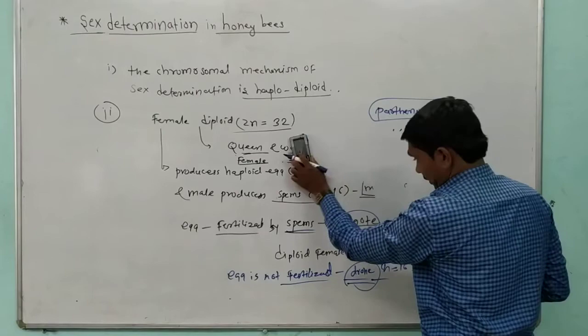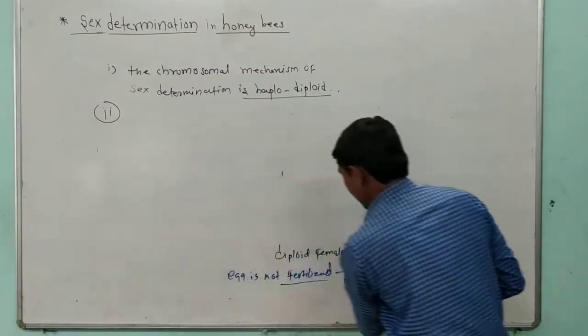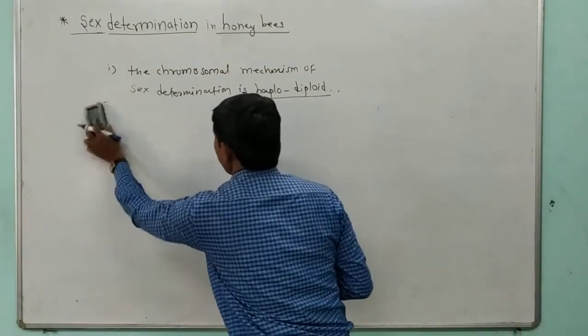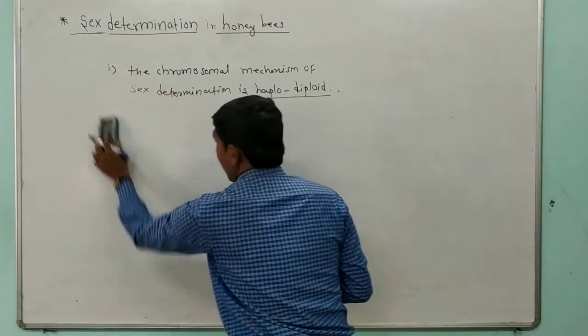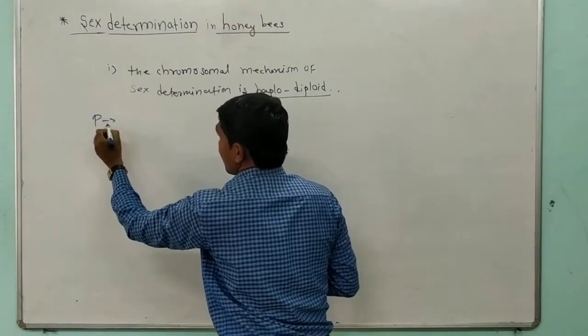So in the example of the honeybee, the haplodiploid nature, that means the parental generation.